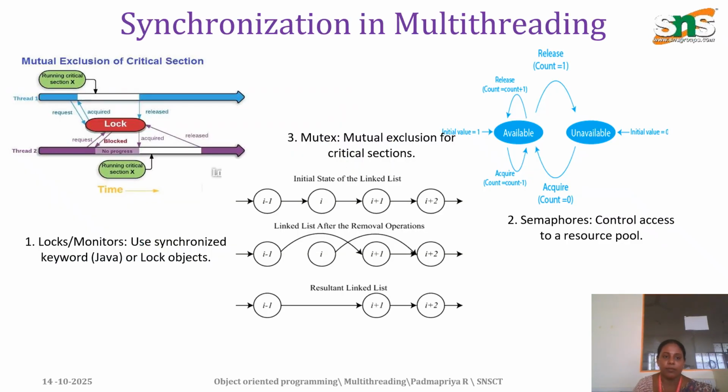Synchronization in multi-threading means mutual exclusion or a critical section is used. When a synchronization or lock object is used, when a particular thread is executing and using the resources, the other threads wait to use that resource. These are locks or monitors. Mutex means mutual exclusion for critical sections. Semaphores control access to a resource pool.